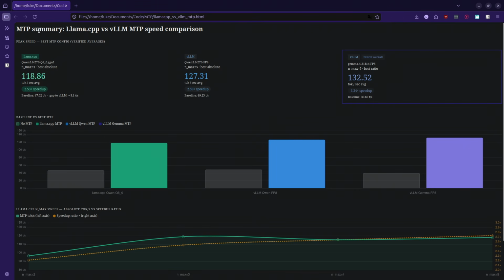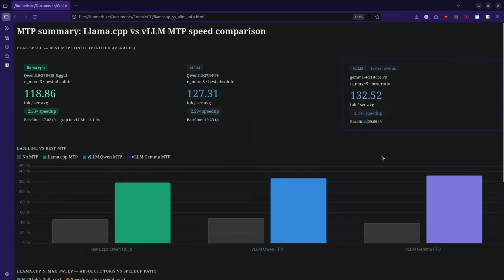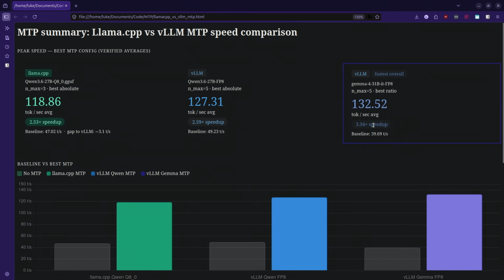Hey guys, so I'm back with the summary of llama.cpp versus vLLM multiple token prediction with speed comparison. And as we can see, vLLM wins with the Gemma 4 model with prediction of 5 speculative tokens, and we get 132 compared to baseline, which was 39 tokens. And this is because the baseline was low, because if you look at the Qwen without MTP, we get 49 tokens on my hardware on average. So that's like 10 tokens more. So then we achieved the total speed lower than Gemma with the same number of speculative tokens predicted.